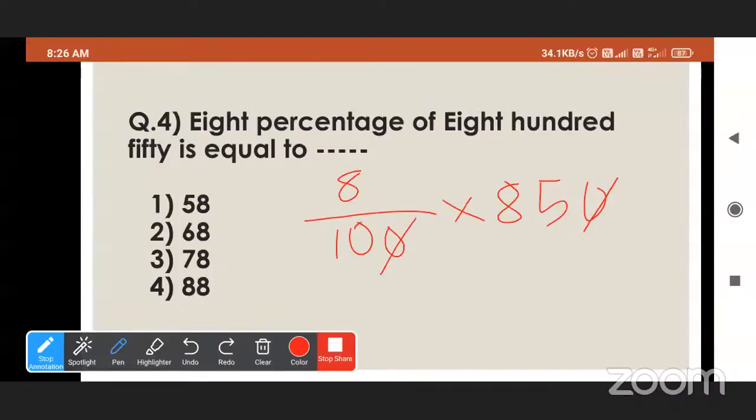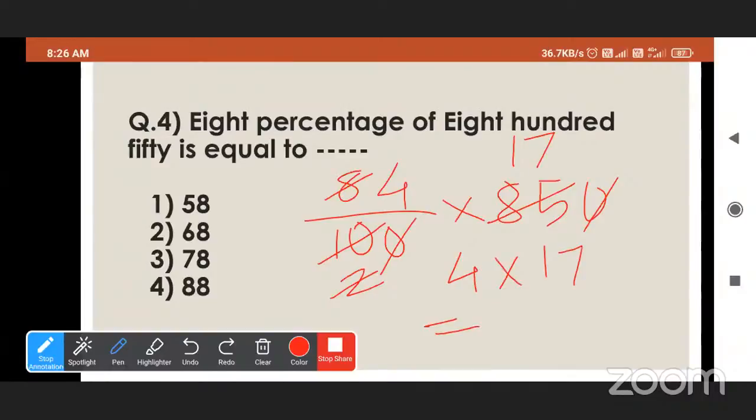We will divide 85 and 10 by 5. So we will get 2, and here we will get 17. This one is 4. So we get 4 into 17. Now do the multiplication. One minute.